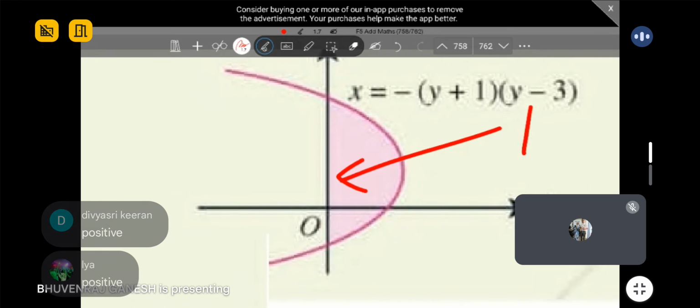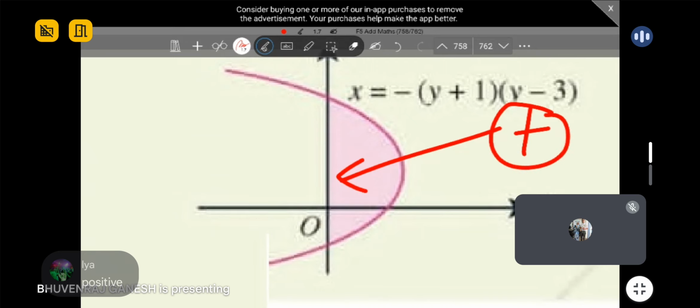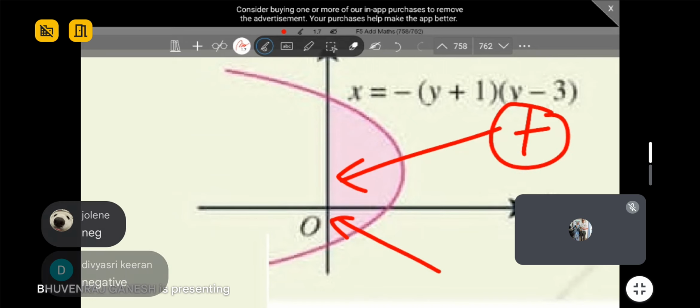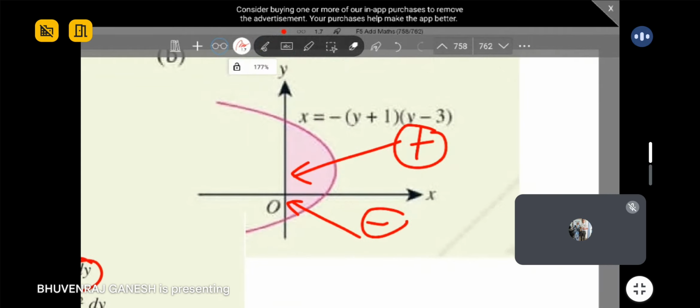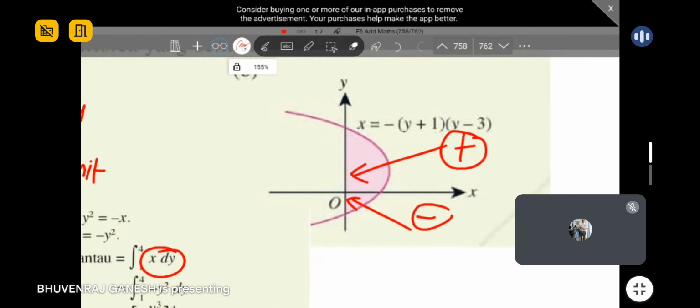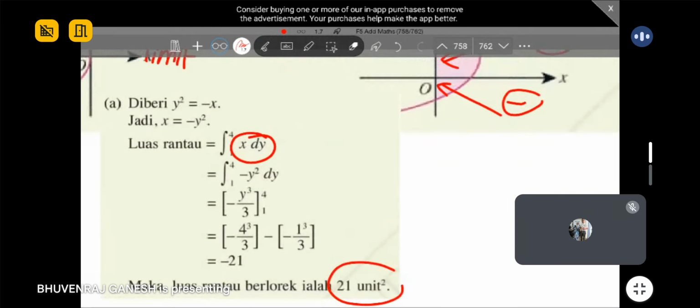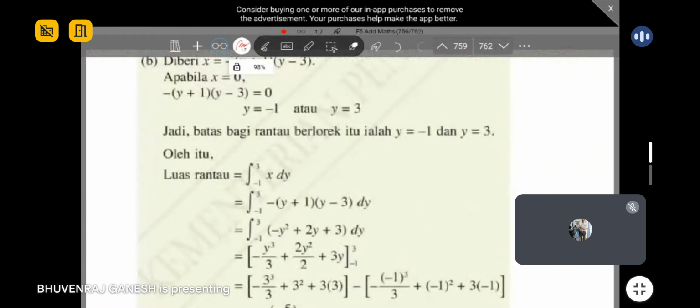Yes, you should get a positive value if you remember. Okay, correct. How about this one? Okay, let's check and see. So this one, you must separate. Am I right? Because it's positive, negative. So you need to separate your integration. Don't do it directly, because direct means you will get confused already.